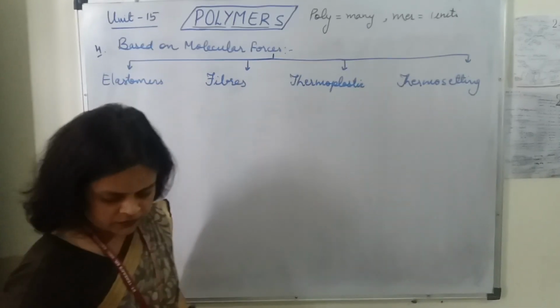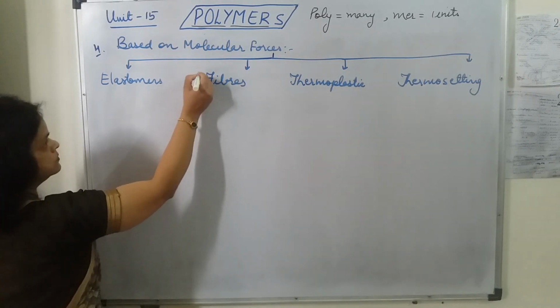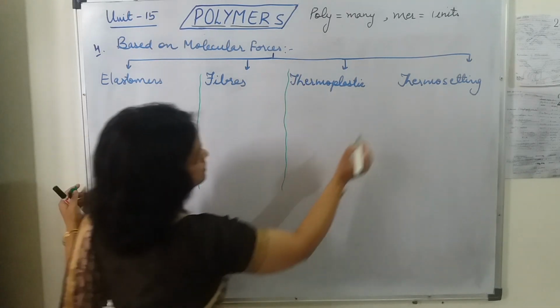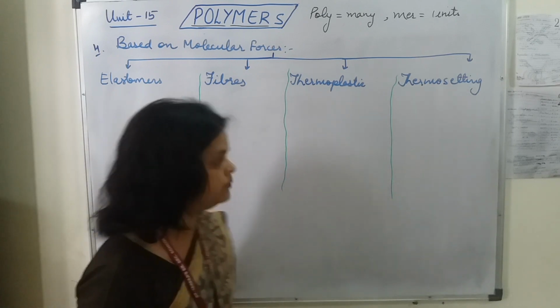Okay, so let's start with elastomers first. We are going to write some points so as to make it clear.